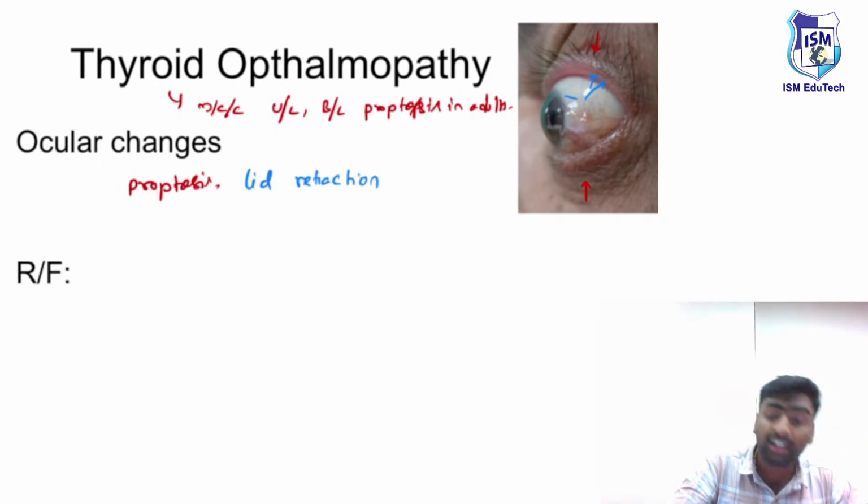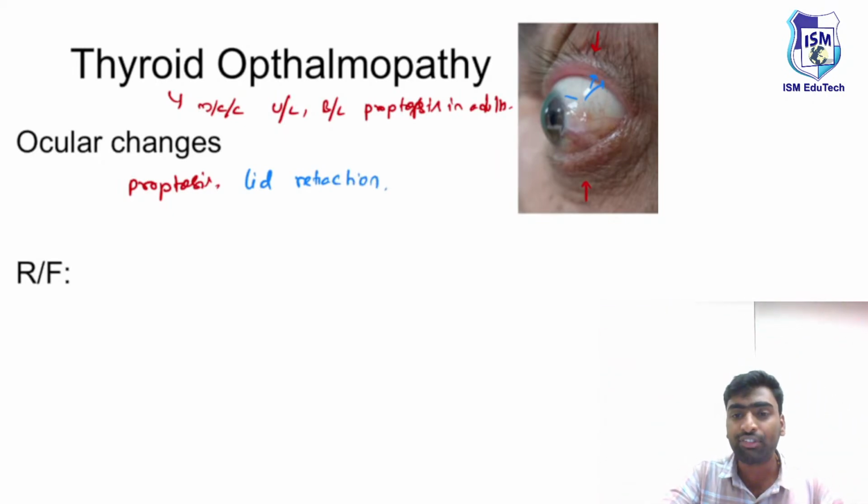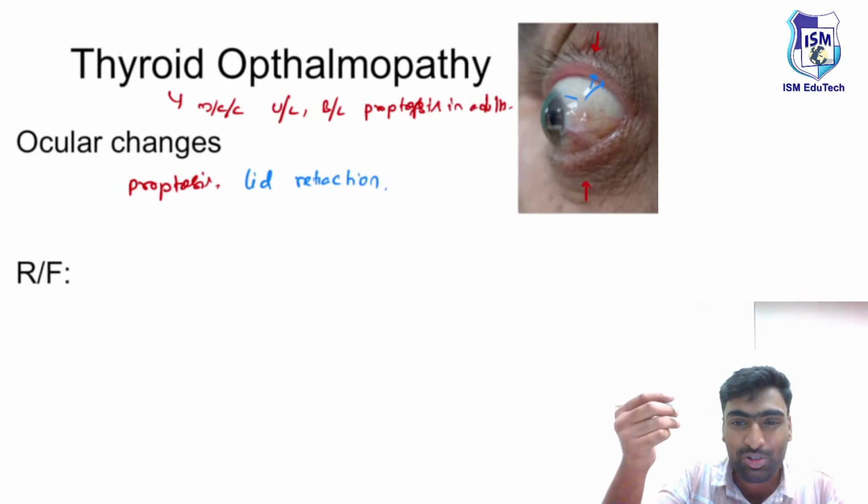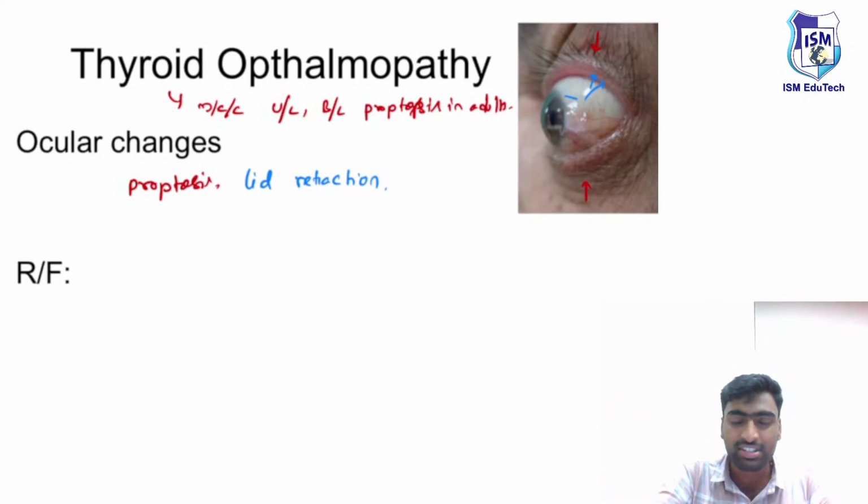If you tell this patient to look down, normally when we tell people to look down, the lid also comes along with the eye, because if we keep it open, it will lead to exposure keratitis kind of features.